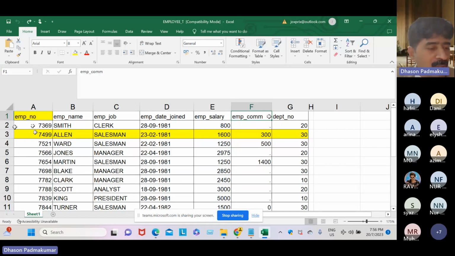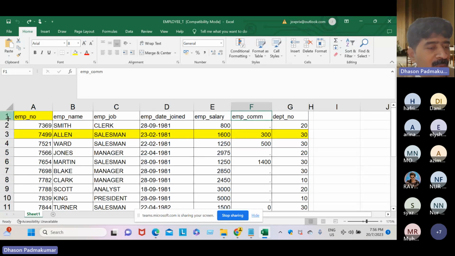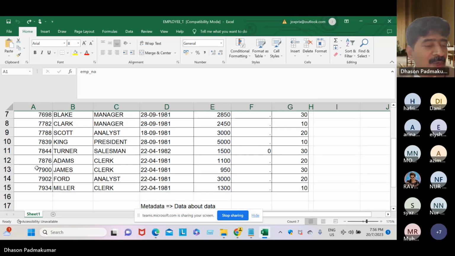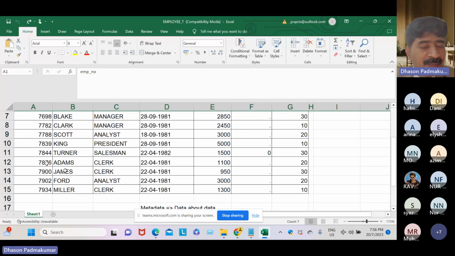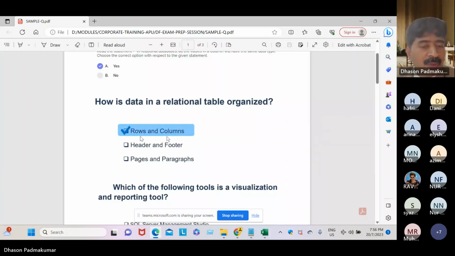First you go to the last row, which is 15th, minus 1. The last row is 15th minus 1. The minus 1 means we reduce the first row, which is holding the column names. Okay, dear students, the column names. So it has 14 rows, or 14 observations. Sorry, don't use the word observation in a database. 14 tuples. Okay, dear student, 14 tuples. And next is rows and column.